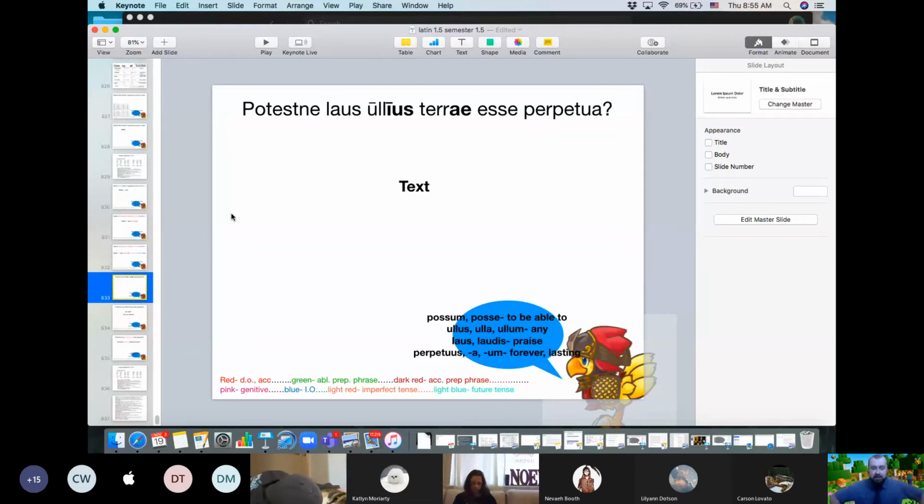So potest, remember, kind of knock off the "ne" and how you're looking at it, mentally or visually, just get rid of that. This is from possum. It's just good old present tense.